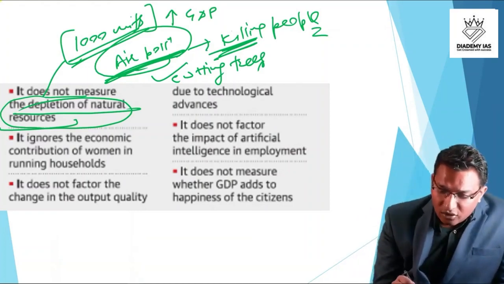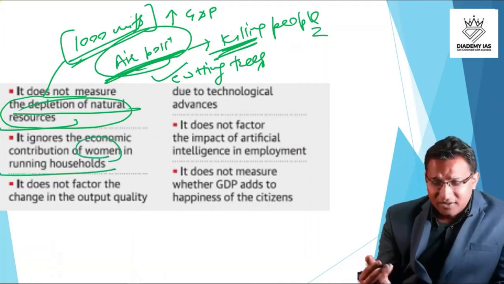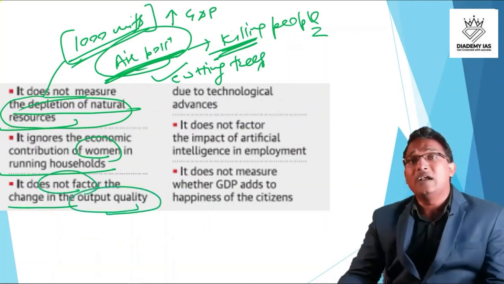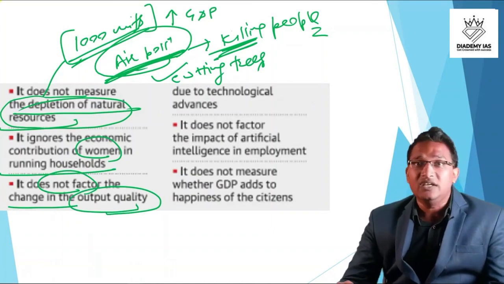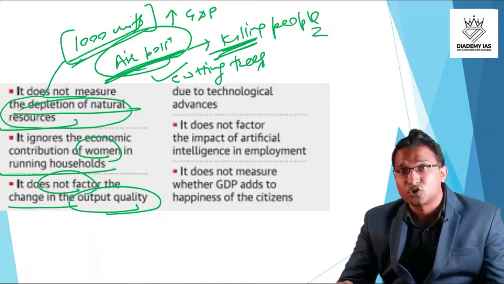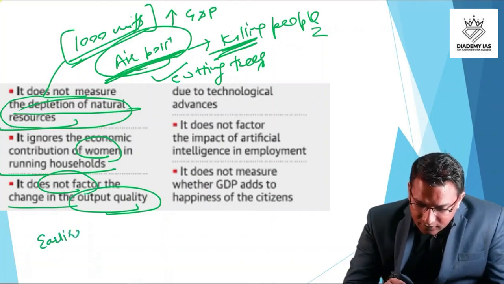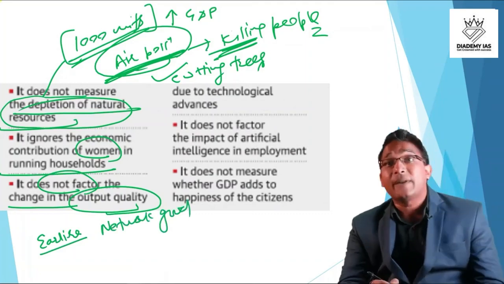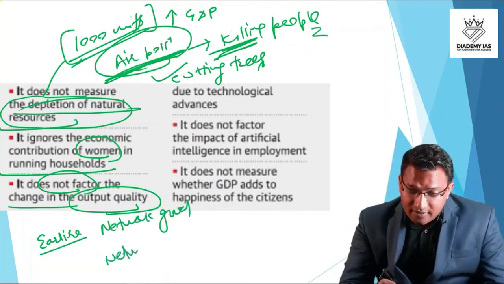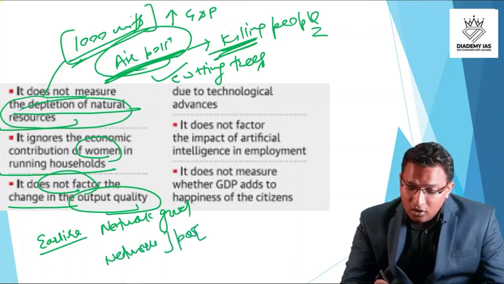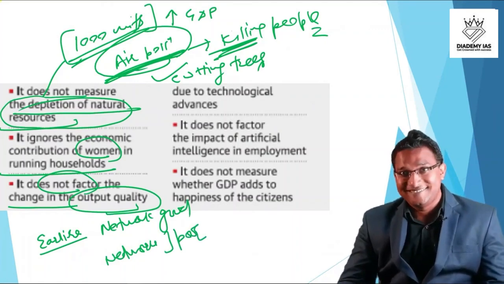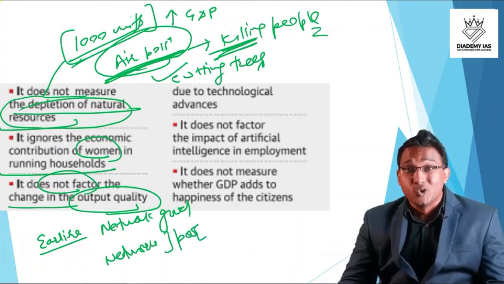It ignores the economic contribution of women in running household. We have discussed this point. It does not factor change in the output quality. Yes, so output quality may have been better previously, but now the output quality may be worse. For example, earlier the mobile services network was very good, but now as the prices are reducing, the network quality is becoming poor. So quality of goods and services produced is not taken care of by the GDP.